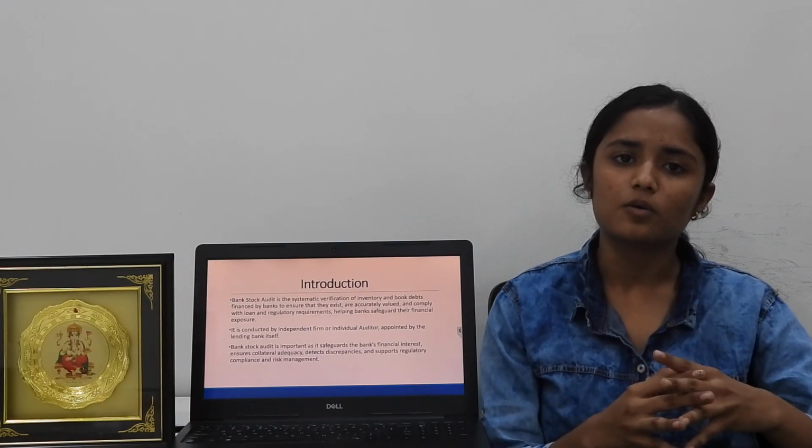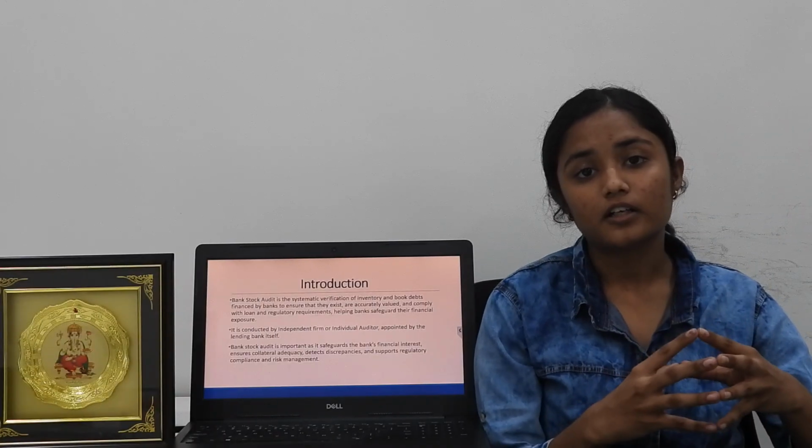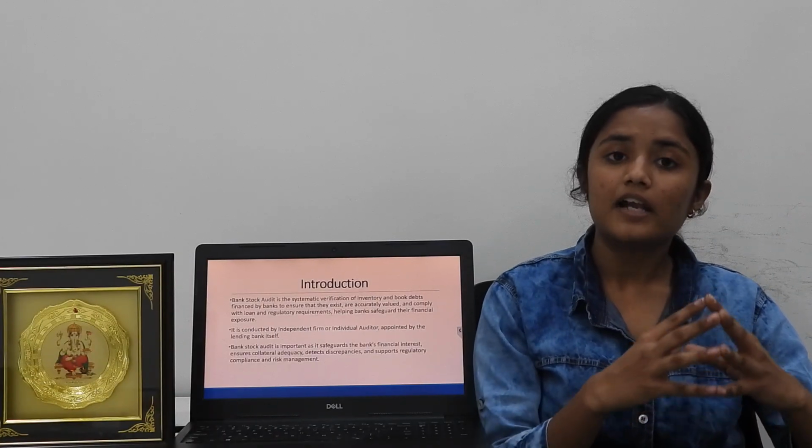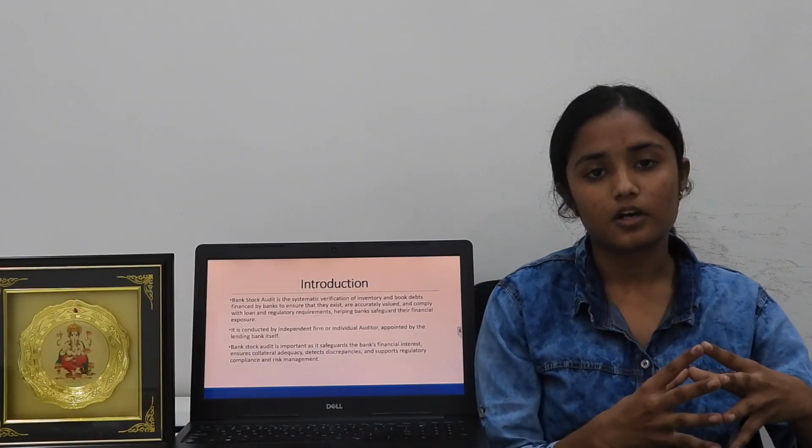Now, who conducts bank stock audit? Bank stock audit is conducted by an auditor or a firm of chartered accountants. Who appoints them? The lending bank itself appoints the chartered accountants or the firm of chartered accountants.